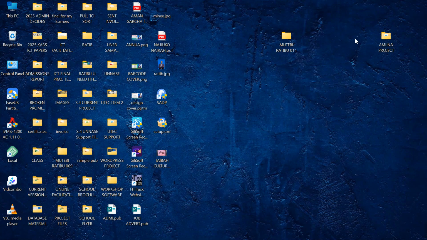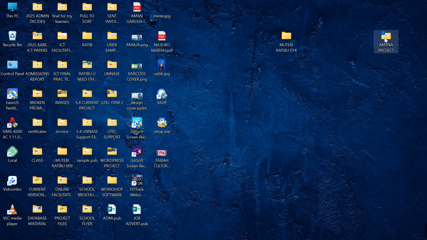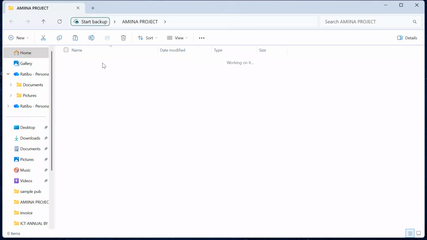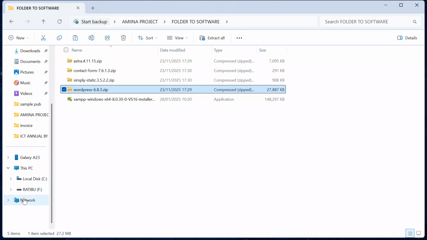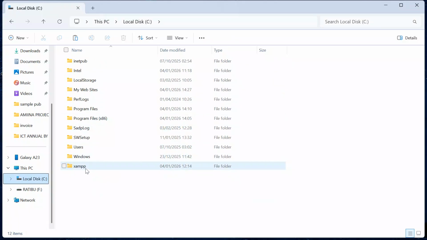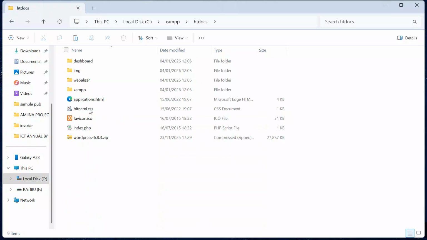After doing that, I will go back onto my files here where I have put the WordPress setup. I will come onto my softwares. Remember, I've put everything here in the video description for you to check. So I will copy this zipped folder for WordPress. After copying, I go onto my local disk C where I installed my XAMPP. In here, I access my htdocs and then paste it there. Ctrl V to paste, or use this option that has been attached over here for you.